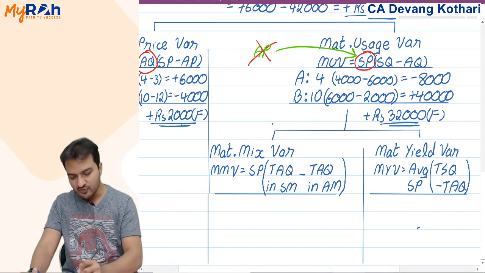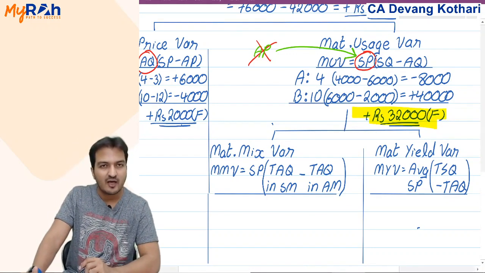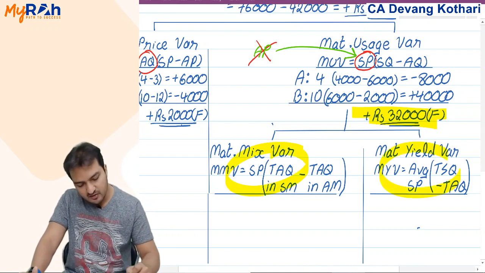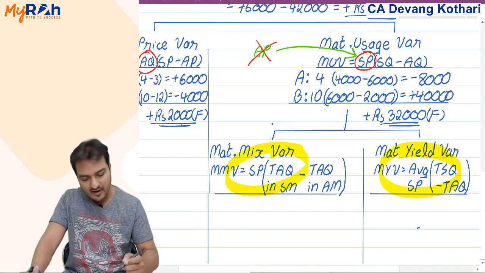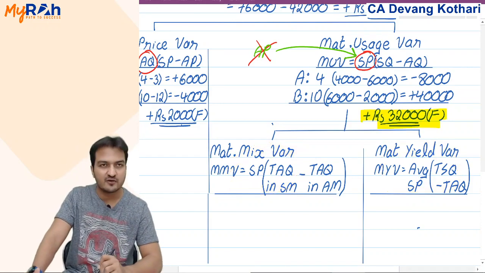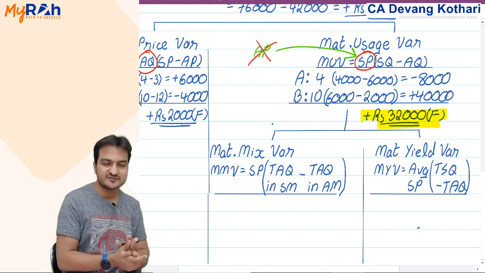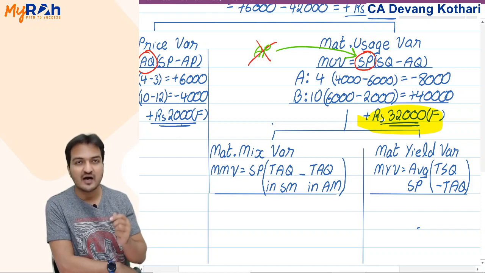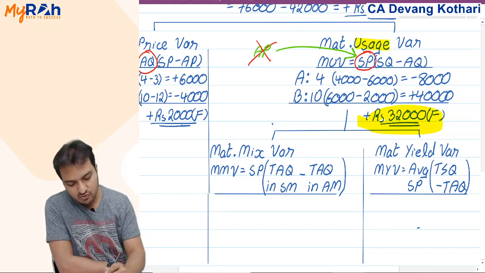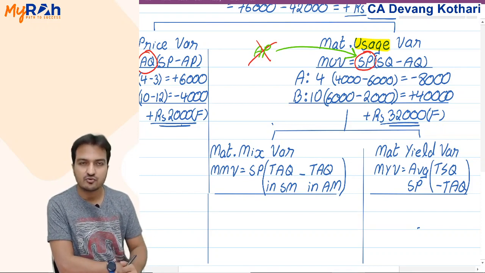Now usage variance right now I have is 32,000 favorable, and mix variance and yield variance are the further reasons why this is 32,000 favorable. Why did I save 32,000 rupees? There are two further reasons. This shows that 32,000 rupees I have saved with respect to the quantity. Now what is the reason I would have saved 32,000 rupees?